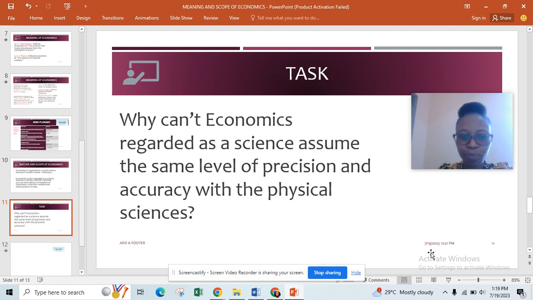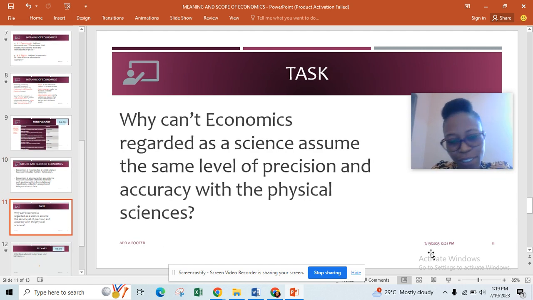But then let's look at this question. Why can't economics, although regarded as a science, assume the same level of precision and accuracy as the physical sciences like physics, chemistry, and biology? Why can't we group them together? When we are mentioning science subjects, why can't we also mention economics?